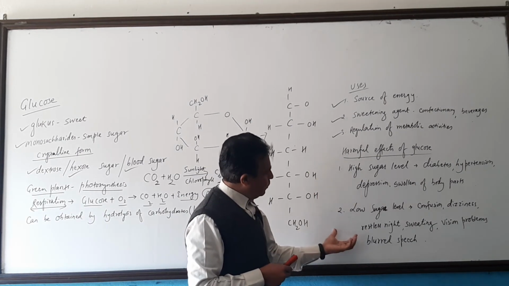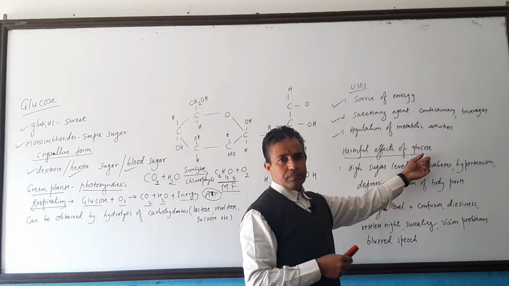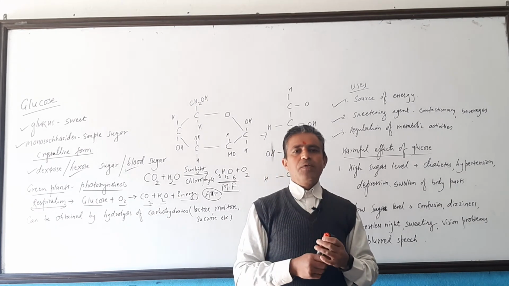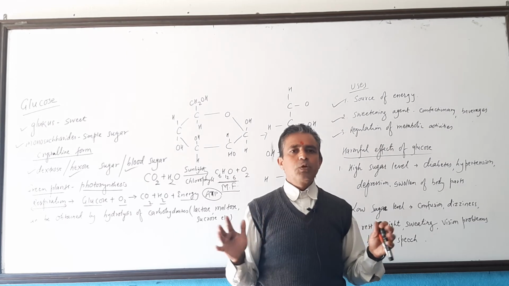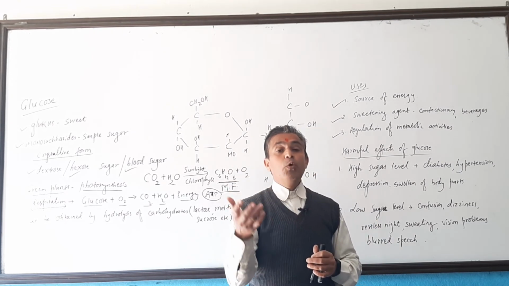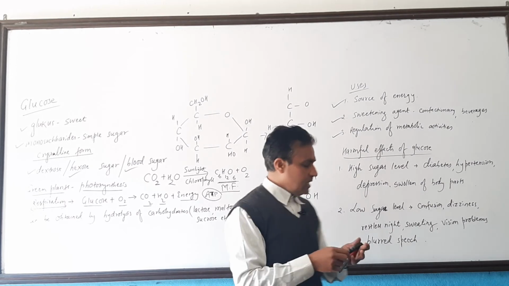Okay, students, now finally what to discuss? Harmful effects of glucose. Listen, the normal glucose level in our body is helpful. There is no problem. But if the glucose level is more, that is called hyperglycemia.